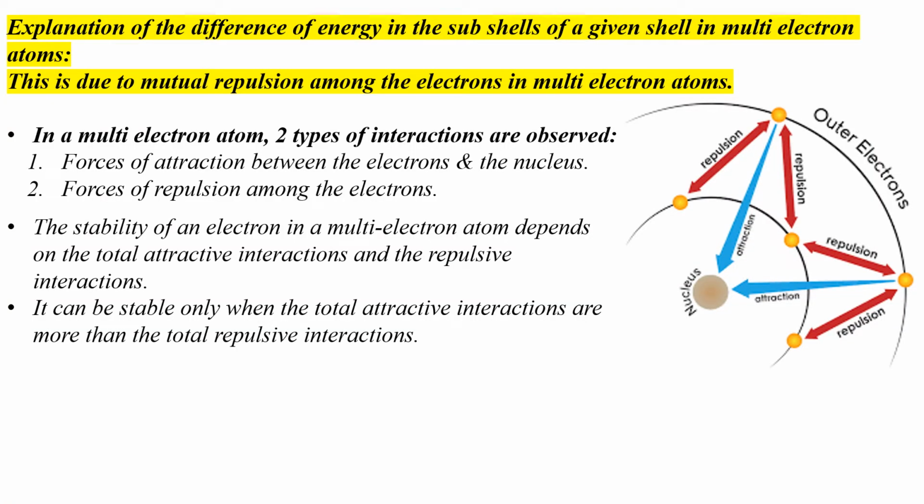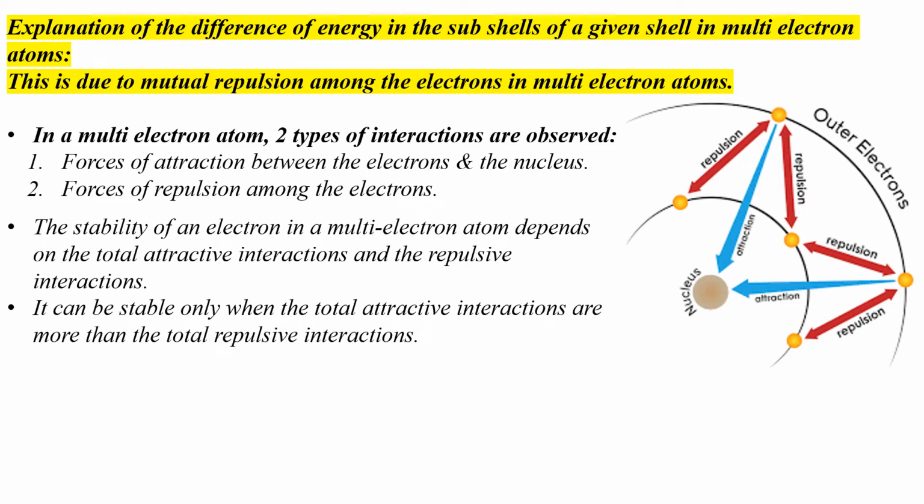Now, what is the reason for difference in energies of orbitals of a given shell in multi-electron atoms? Electrons are negatively charged. We know like charges repel each other. Hence, mutual repulsion between the electrons in the shells of multi-electron atoms leads to difference in the energies of orbitals of a given shell of multi-electron atoms.